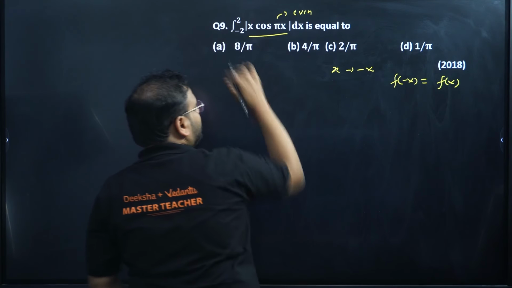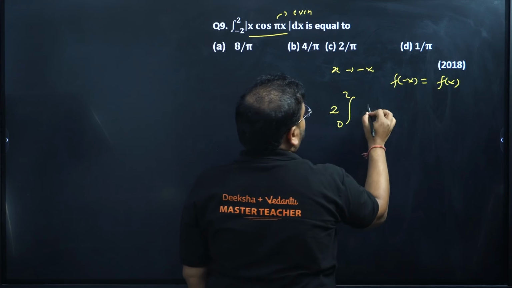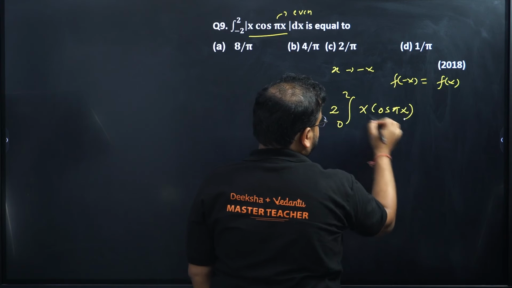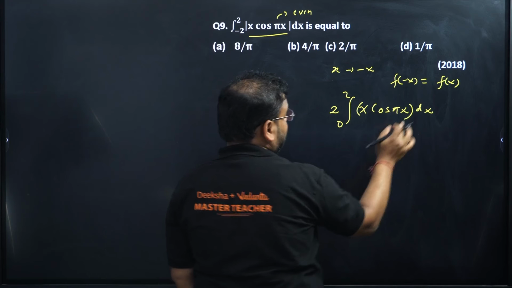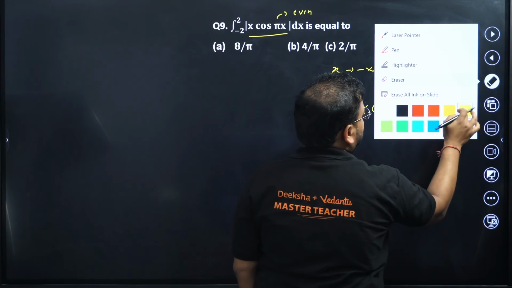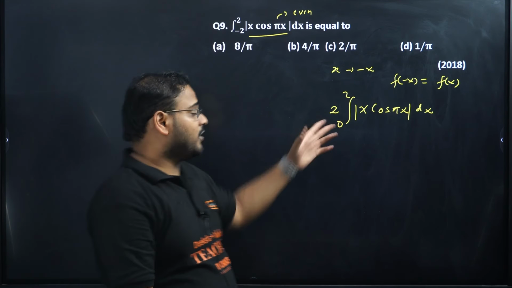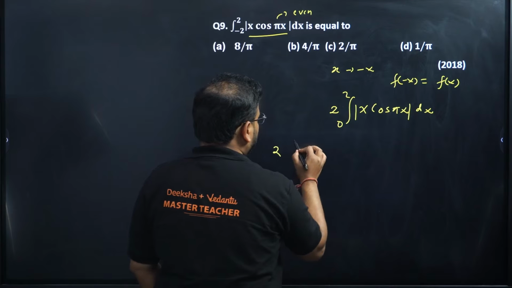So this whole integral will become 0 to 2, 2 times, and we have left x cos of pi x. Now, of course, this will be in the modulus. Forgive me, guys, my bad. Now we're going to open the modulus with the help of branching of the limits. So we'll keep the 2 outside first of all.